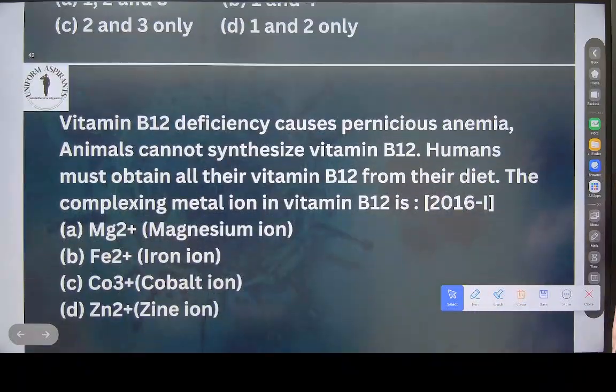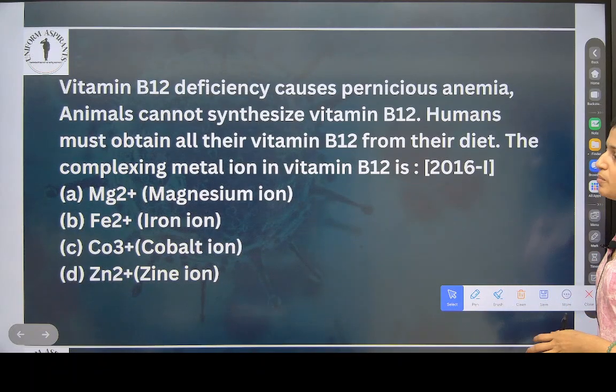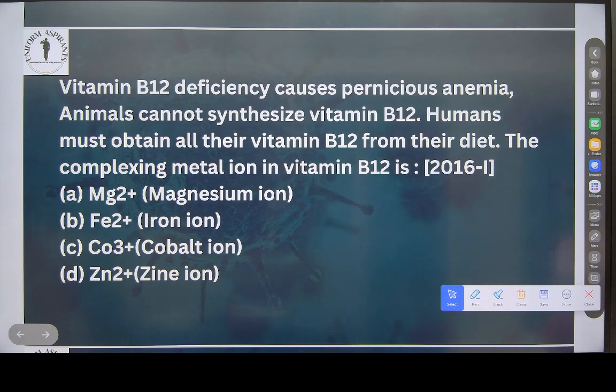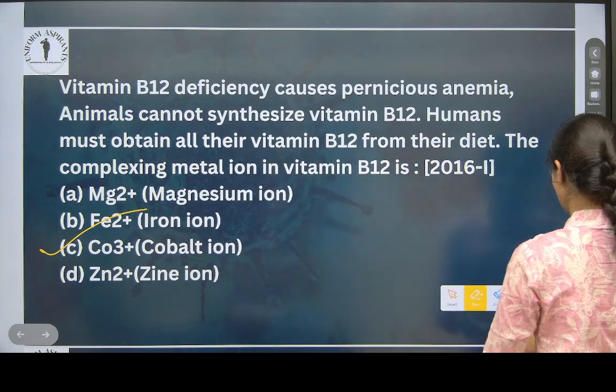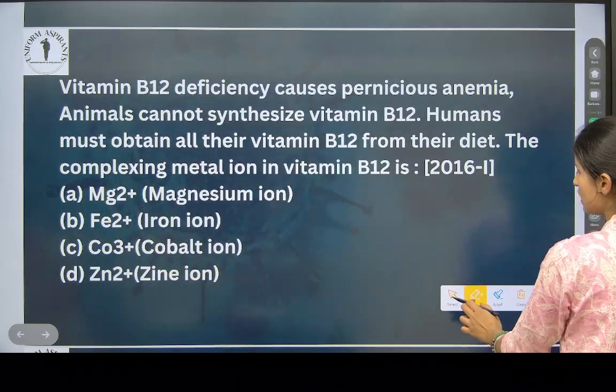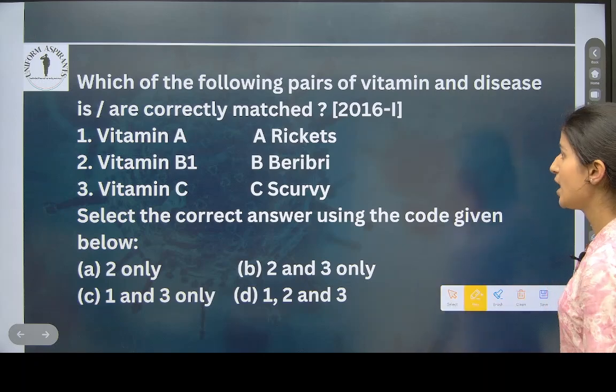Now check this. Vitamin B12 deficiency causes pernicious anemia. Animals cannot synthesize vitamin B12. Humans must obtain all their vitamin B12 from their diet. The complexing metal ion in vitamin B12 is what? Cobalt ion. Each question is repeated but in a different language. Very easy. This also we have done.